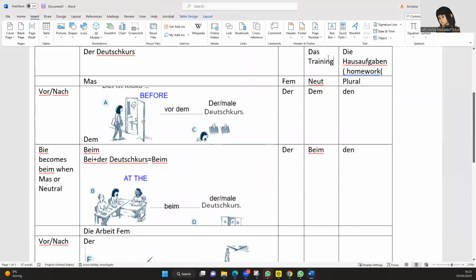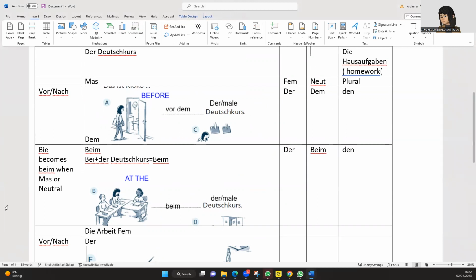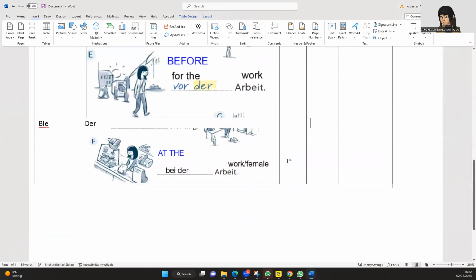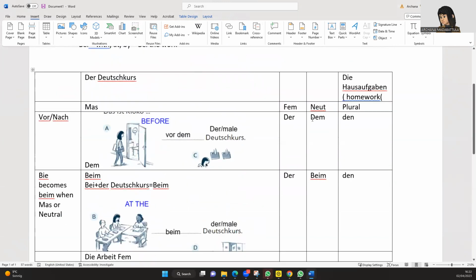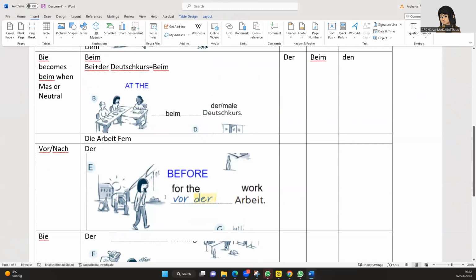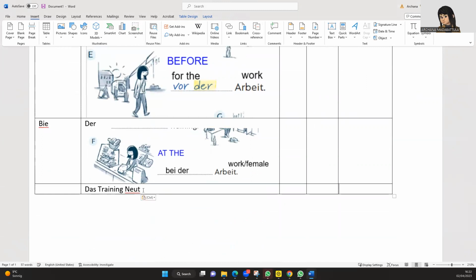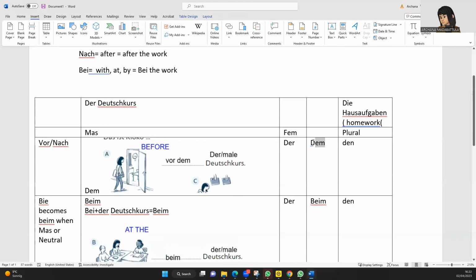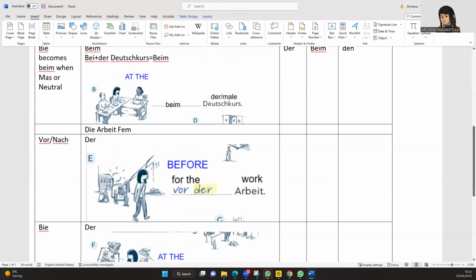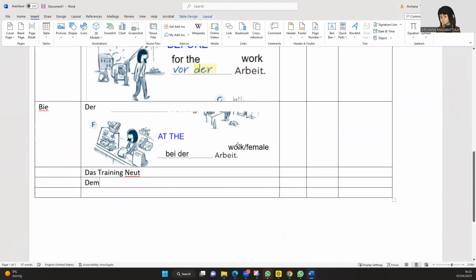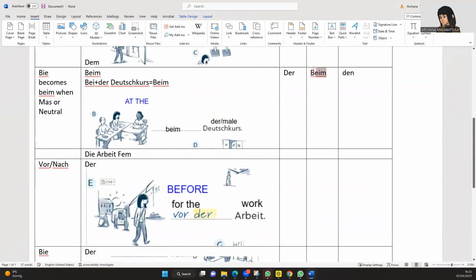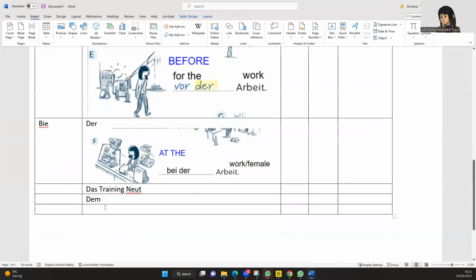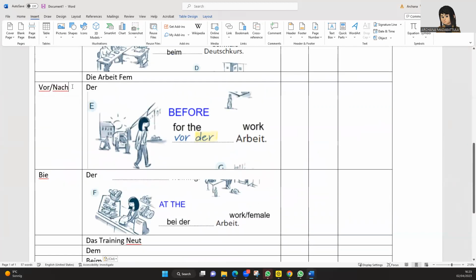And the second last one, we are talking about das Training. I will just put a picture again here so that it is easy for us. So here it is das Training. So what is das Training? It is a neutral one, right? Control X. So neutral. Okay, and then the answer here for vor is dem, and otherwise it is beim. Okay, so it is für.